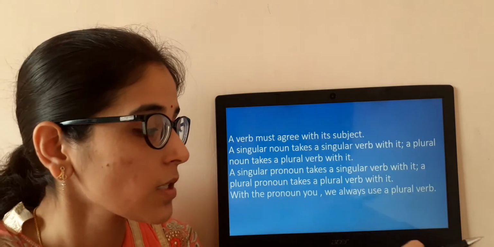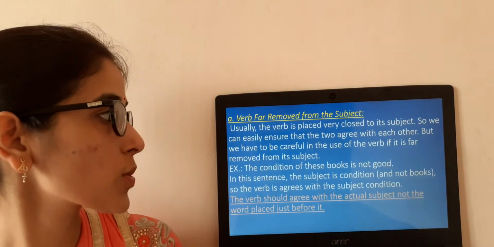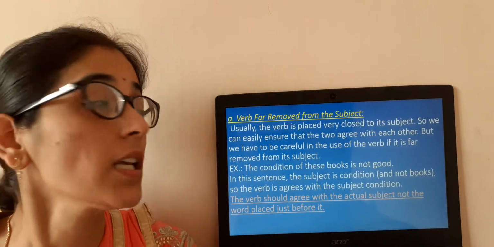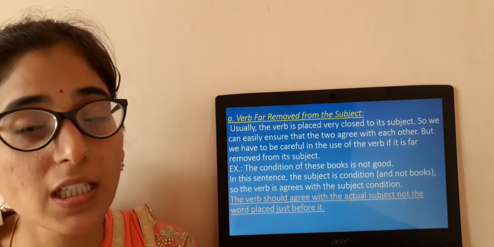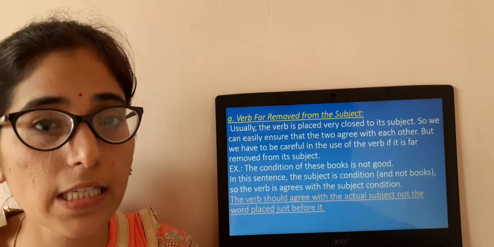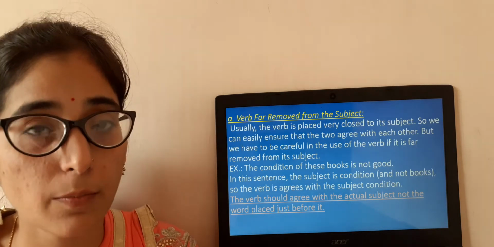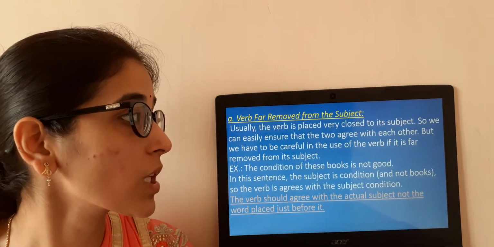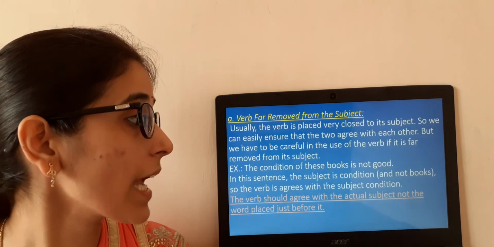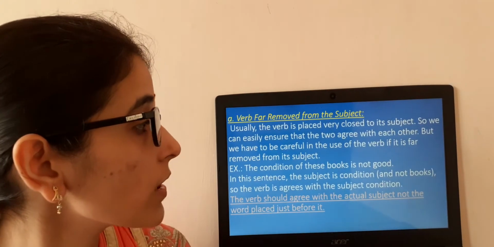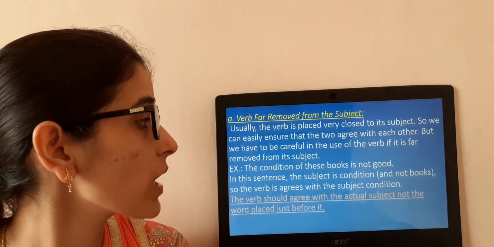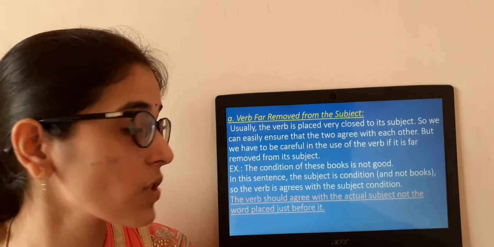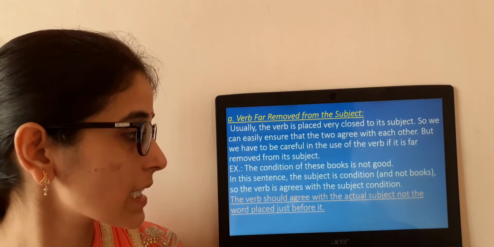Clear? And let us see the first point: a verb far removed from the subject. Many times you might have seen that the verb and the subject are placed very close to each other, but in many cases it happens that they are placed very far. Usually the verb is placed very close to its subject, so we can easily ensure that the two agree with each other, but we have to be careful with the use of the verb if it is far removed from its subject. Let us see with an example.